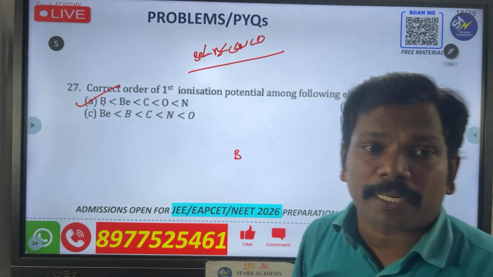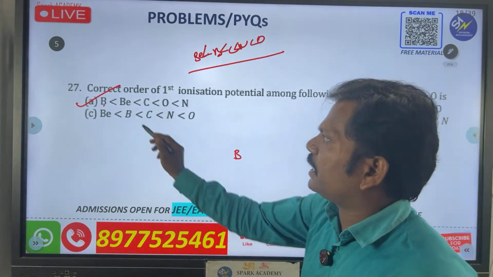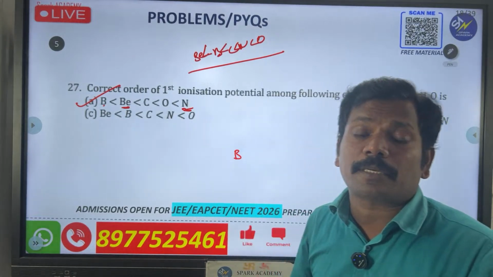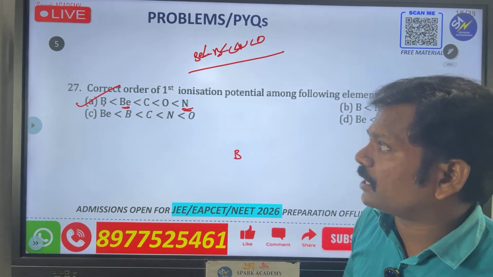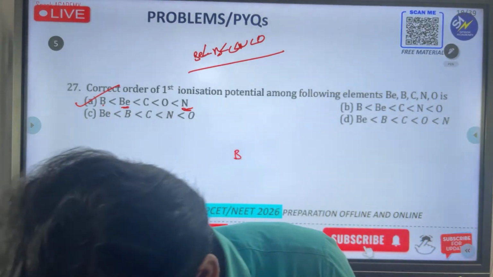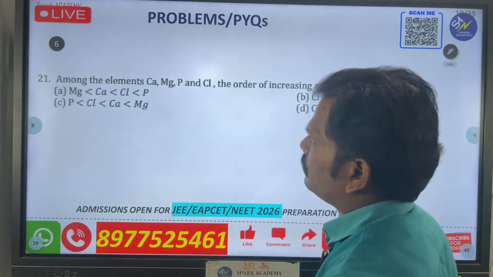This is very very important. Why? Because see that these are half filled and full filled. Half filled, full filled orbitals are more stable than normal. That's why first of all you will get boron, beryllium, carbon, oxygen and nitrogen. Okay, next one. This is the one.